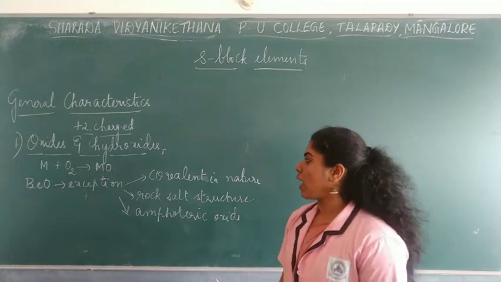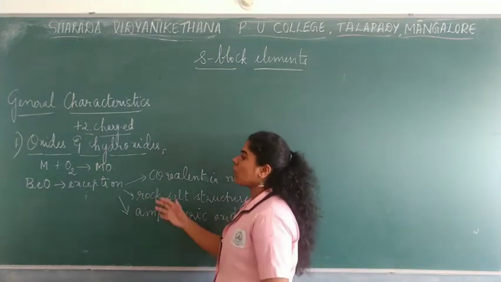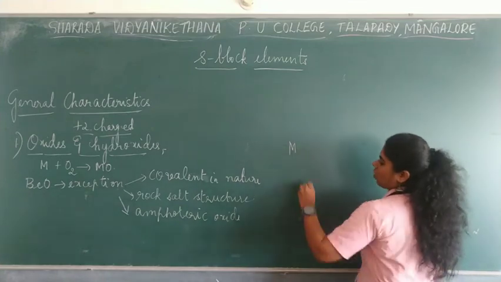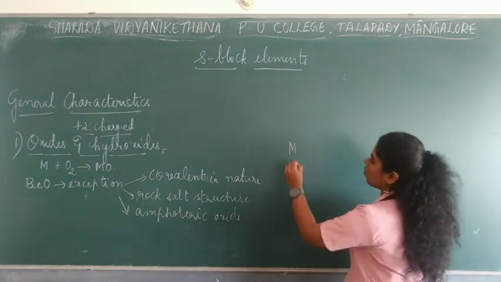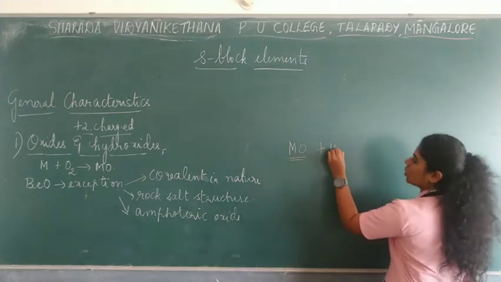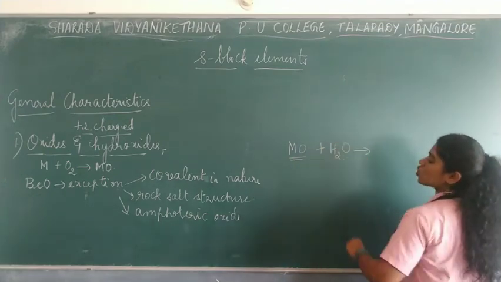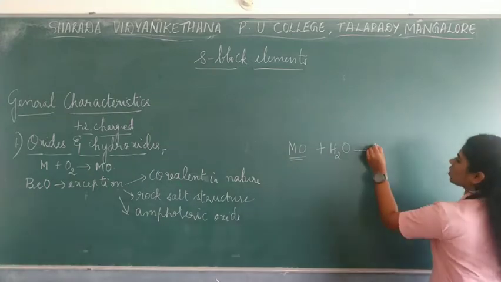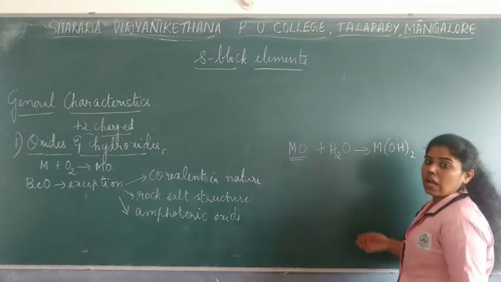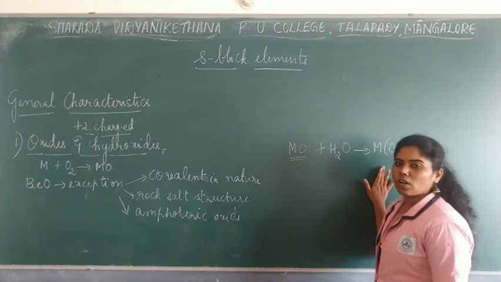Now if you talk about the alkaline earth metal hydroxides, usually metal oxides, MO, will react with water, giving sparingly soluble metal hydroxides, that is M(OH)2. This is the way alkaline earth metal hydroxides are obtained.